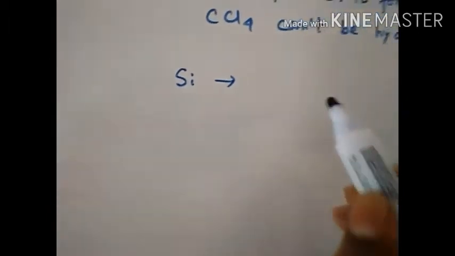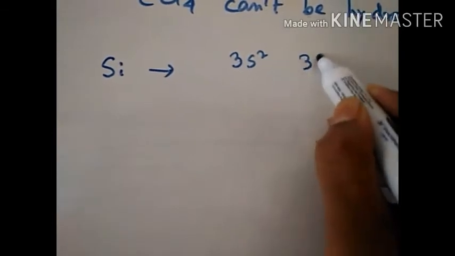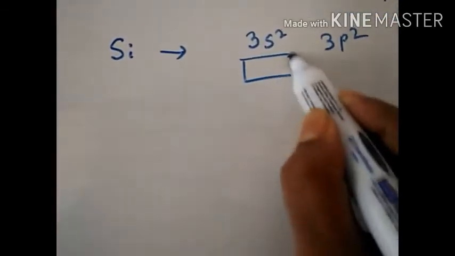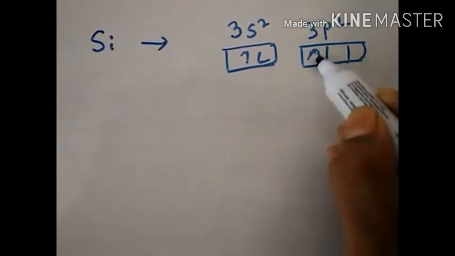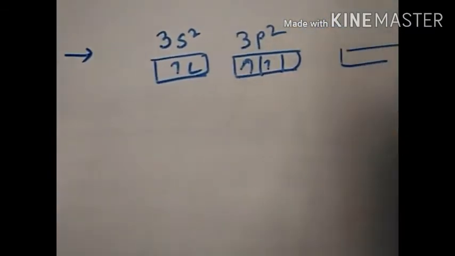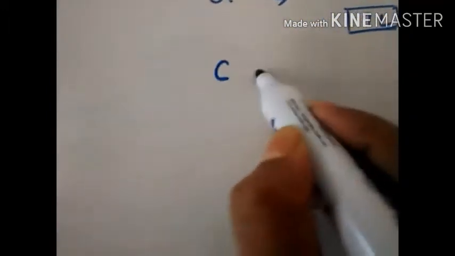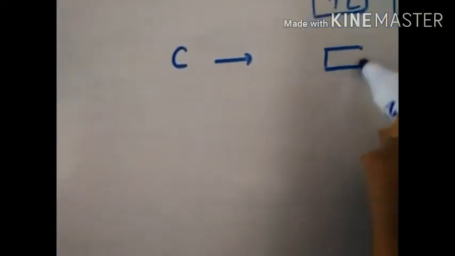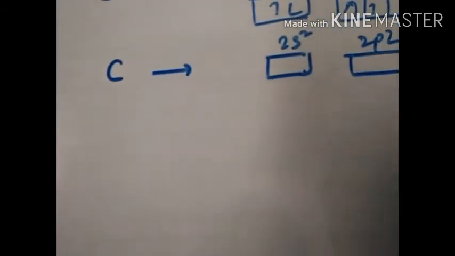Its ground state outermost electronic configuration is 3s2 3p2, and it has got a vacant 3d orbital. Whereas in the case of carbon, the ground state electronic configuration is similarly 2s2 2p2.